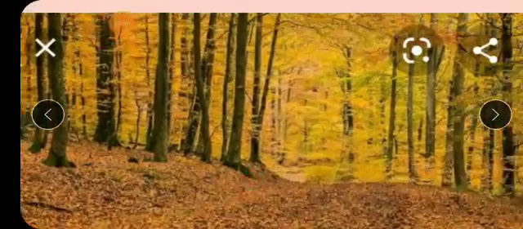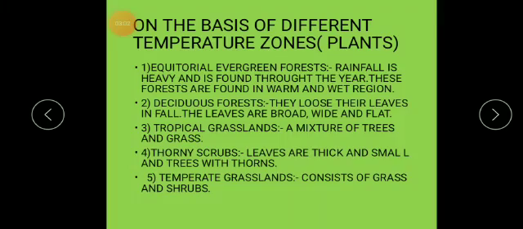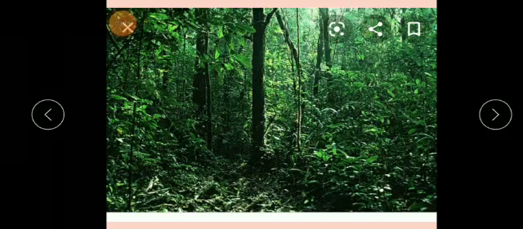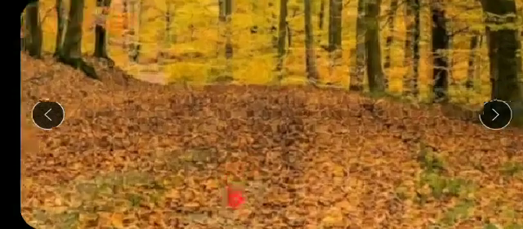Deciduous forest trees lose their leaves in fall, but the leaves are broad, wide and flat. This is the speciality of deciduous forest. These leaves fall very fast.